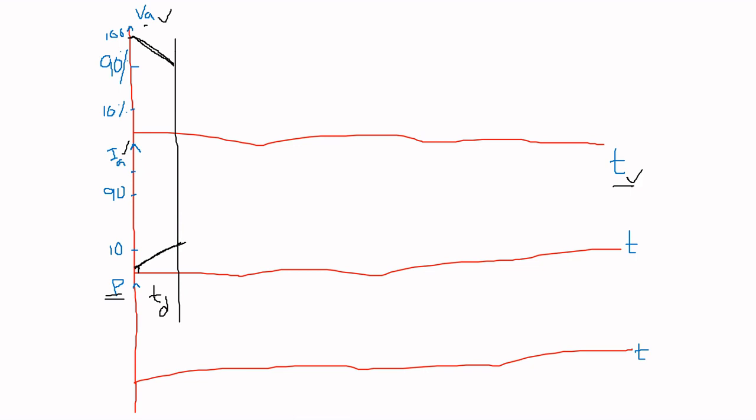Coming to rise time, it is the time taken by the anode voltage to decrease from 90% to 10%, and the time taken by the anode current to increase from 10% to 90%. This is the rise time, which is represented as TR.